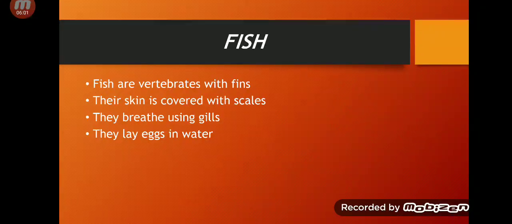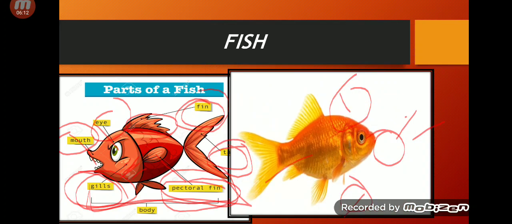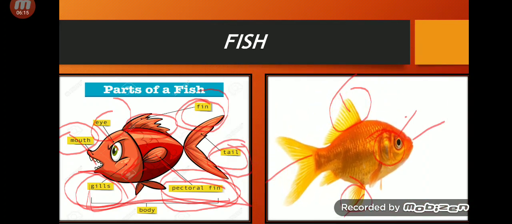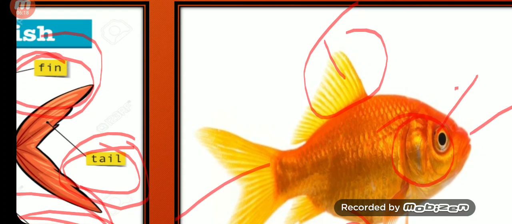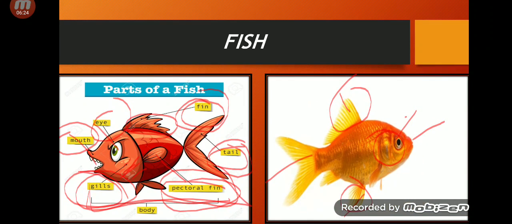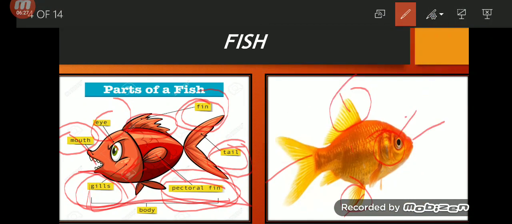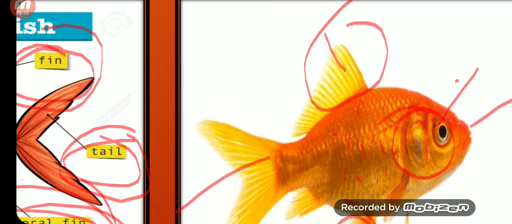I will revise. Fish are vertebrates with fins. You have seen the fins, so now you know what fins are. I will show you the scales also. Here in this picture, can you see the small lines on its whole body? Here, like this. These are small lines on its whole body. Can you see that? These are called scales. So their body is covered with scales.